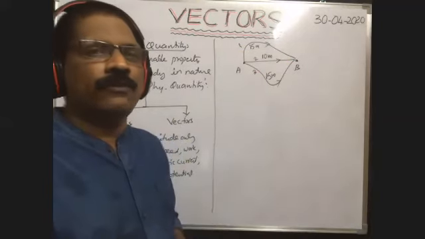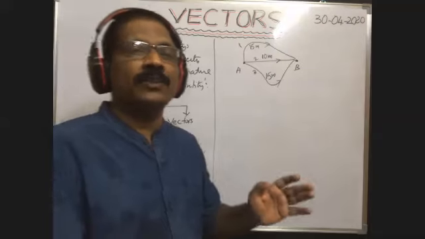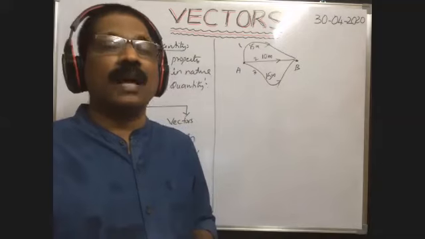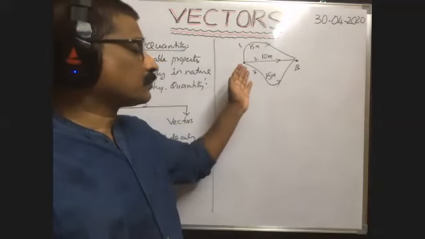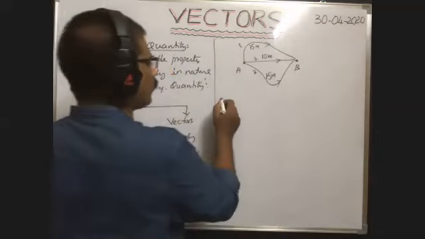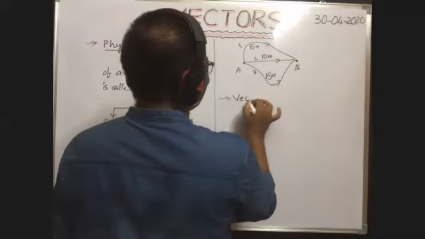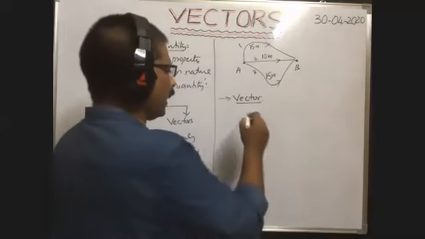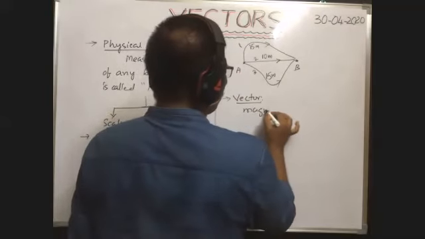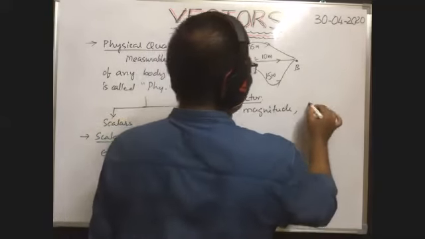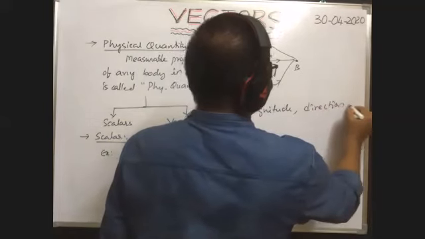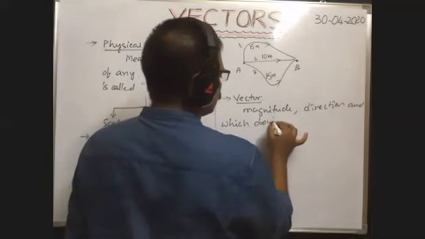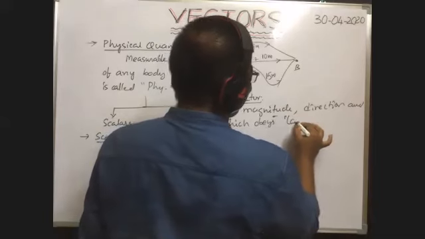Even then, a physical quantity which has magnitude as well as direction and which obeys laws of vector addition, such a physical quantity is called a vector quantity. So next one, vector. The physical quantity which has magnitude, direction, and which obeys laws of vector addition.